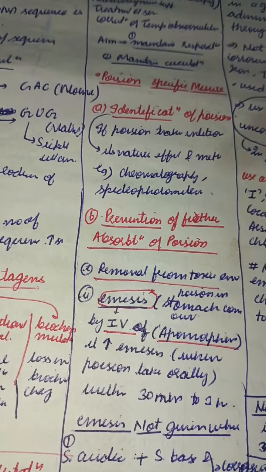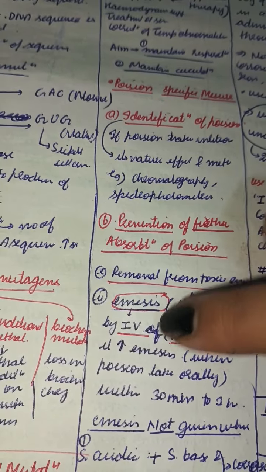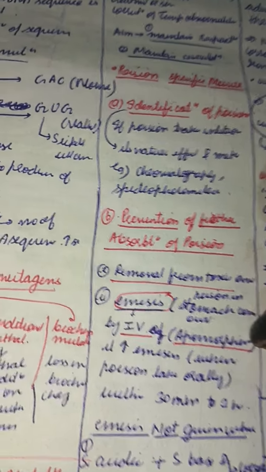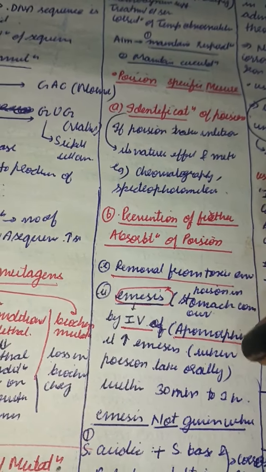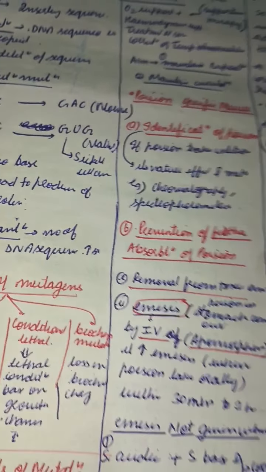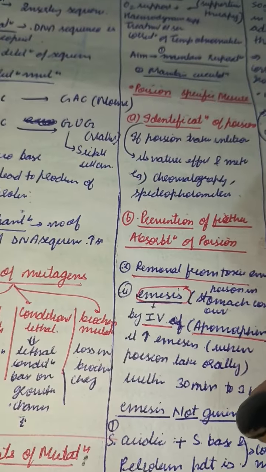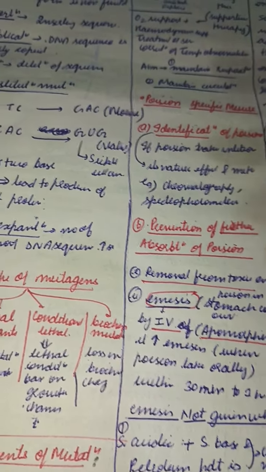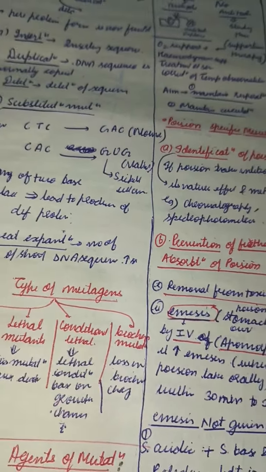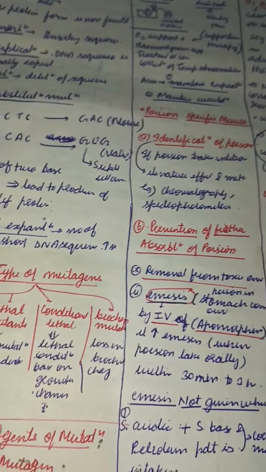So we do that: remove the person from that toxic environment. Second, we can do the emesis, like vomiting. An emetic agent can be given, like IV apomorphine, that increases the emesis, and the poison can be taken out orally. But we shouldn't give emesis in case of acidic drugs, because if we vomit it out, it can cause damage to the esophagus and GIT tract.